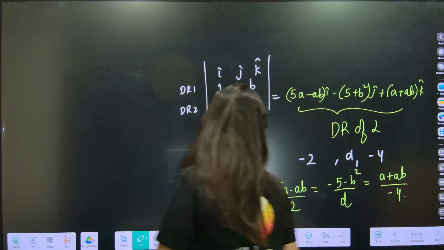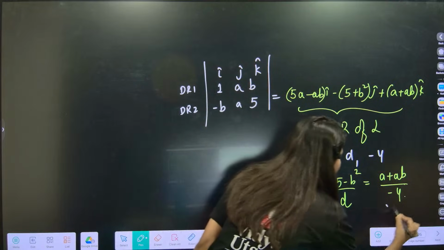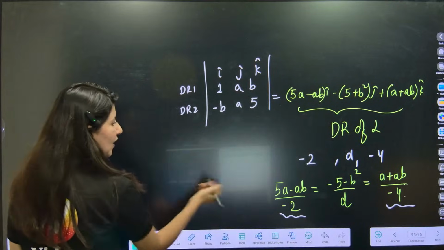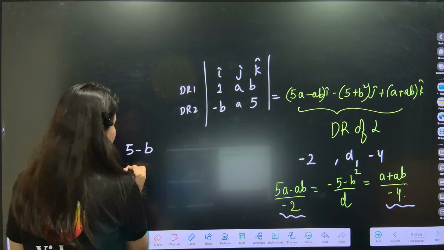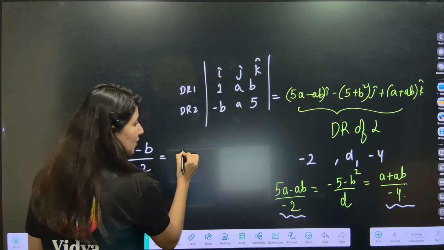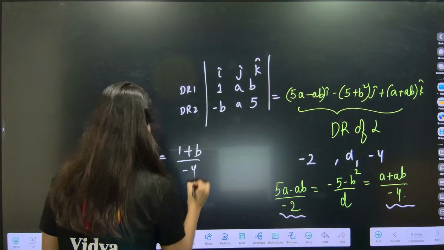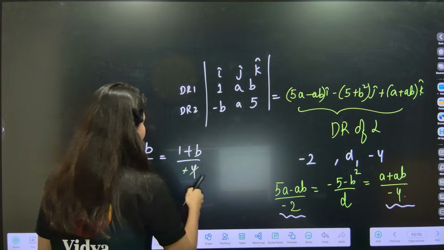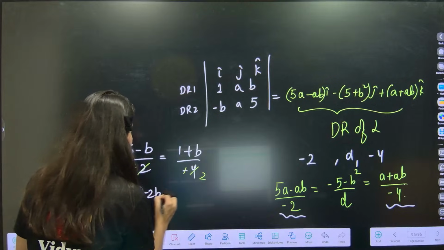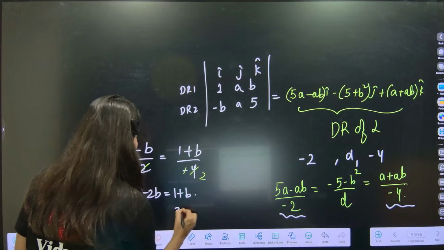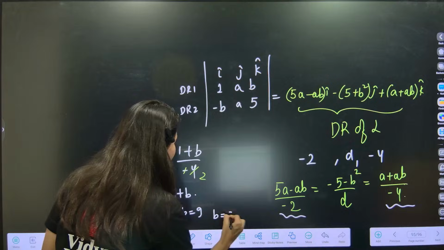Correct? Okay. So what I'll be doing is clubbing these two together. 5a common, 5 minus b upon -2 is equal to 1 plus b upon -4. Minus minus cancel. This is your 2. So 10 minus 2b is equal to 1 plus b. 3b is equal to 9. So b is coming out as 3.